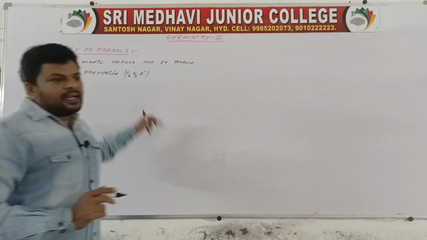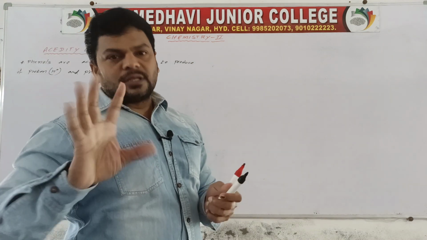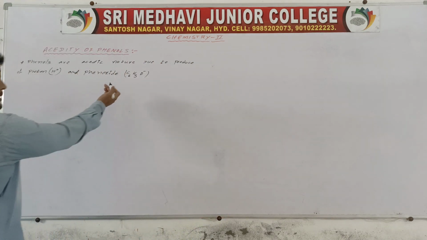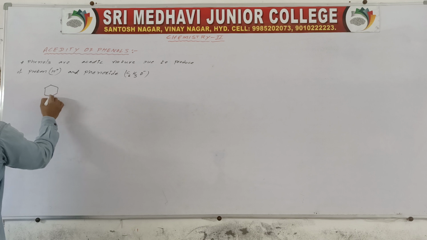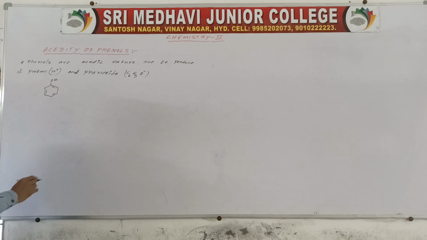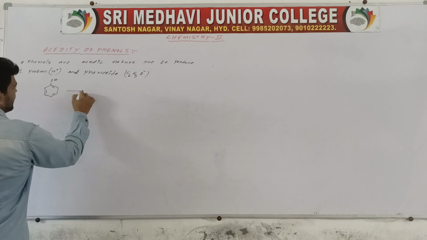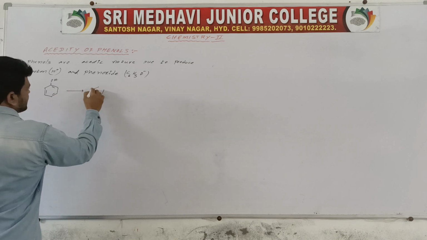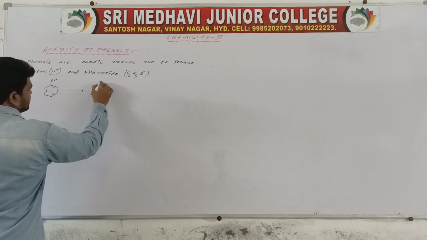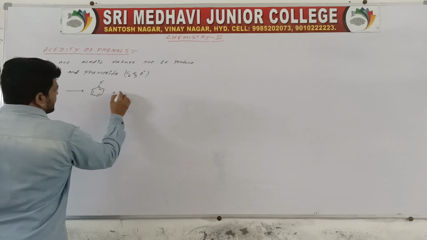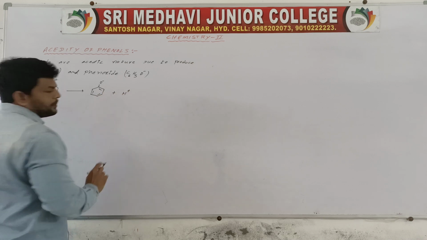First, how does it produce phenoxide ions? I am writing it. It is a phenol. It produces phenoxide, which is C6H5O minus, plus H plus.